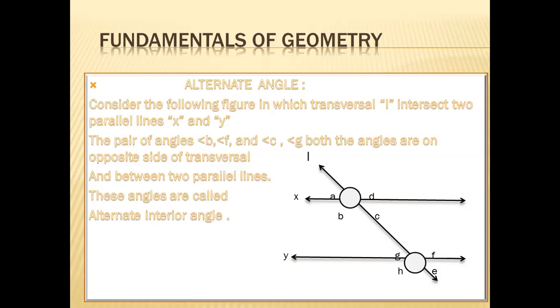C and G. Both are angles on the opposite side of the transversal and between two parallel lines. So these angles are called alternate interior angles because B, C, G, F are inside the two parallel lines. So that's why they are called alternate interior angles, BF and CG.